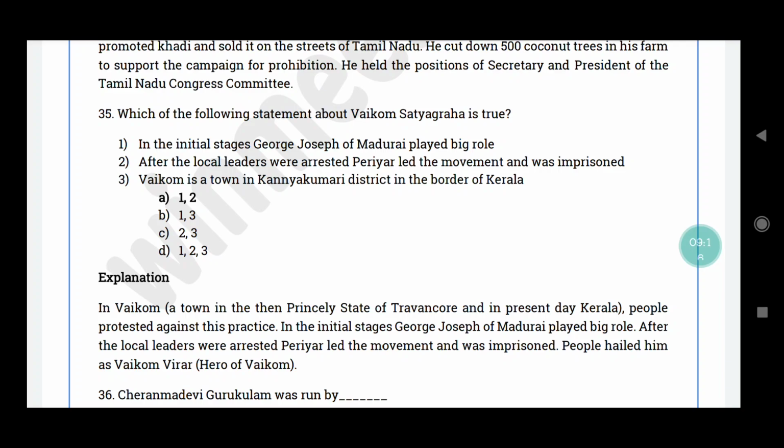Vaikom is a town in the princely state of Travancore in present-day Kerala, and people in Vaikom protested against the practice of not allowing depressed class people in the temple. In the initial stages, George Joseph of Madurai played a big role, and after the local leaders were arrested, Periyar led the movement and he was imprisoned, and people hailed him as Vaikom Veerar, that is, hero of Vaikom.